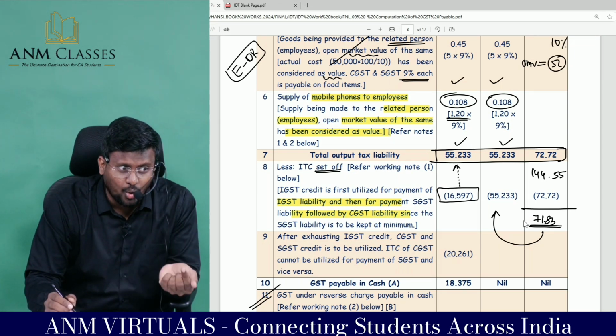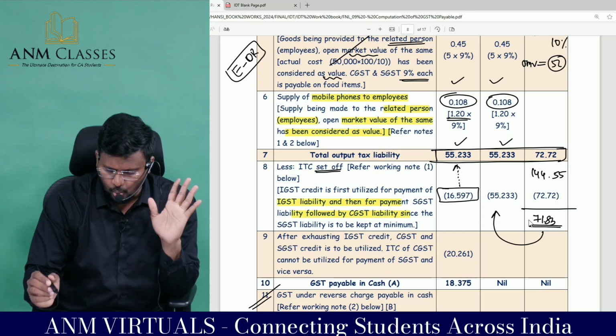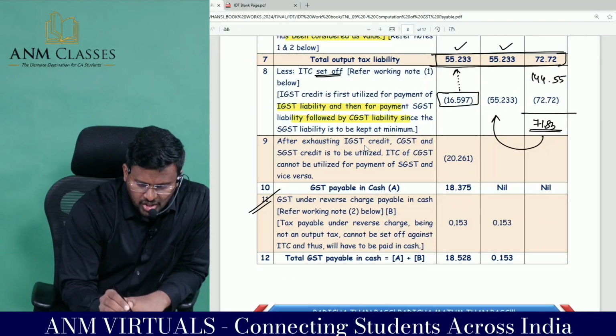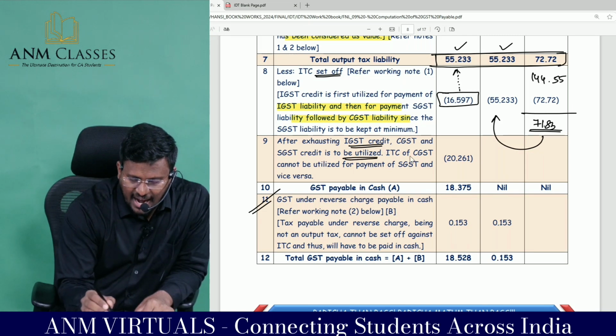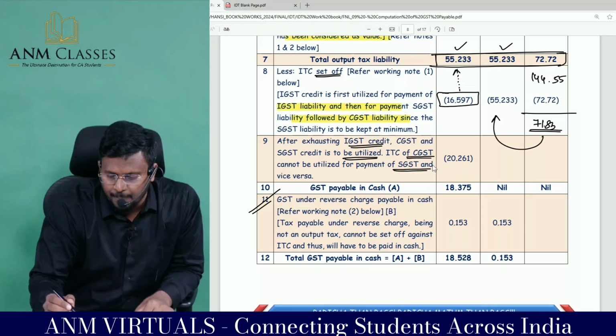Ultimate will not be 0. Output tax payable will be 0. Comfortable, sir? After exhausting what credit? CGST and SGST credit is to be utilized. ITC of CGST cannot be utilized for payment of SGST and vice versa.